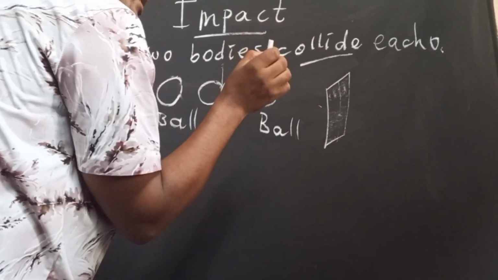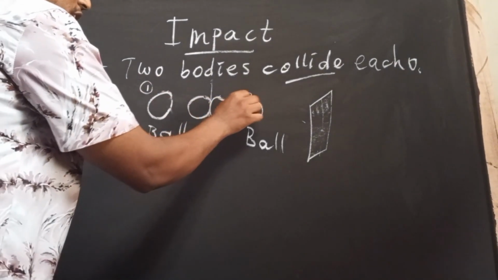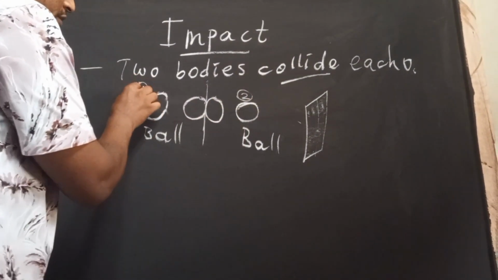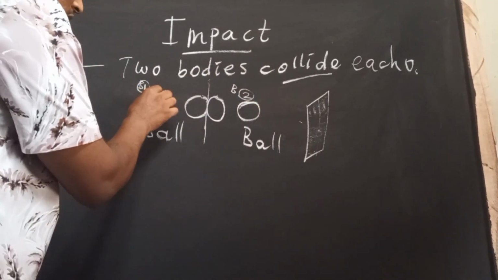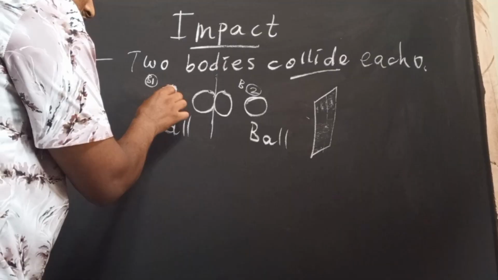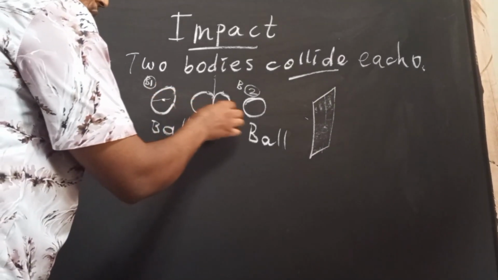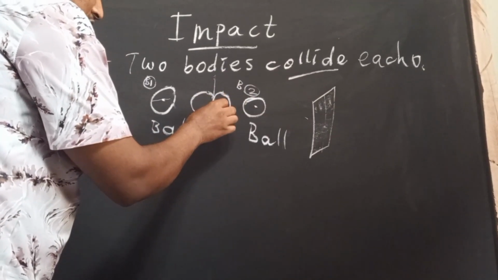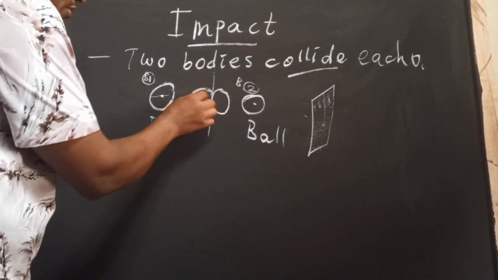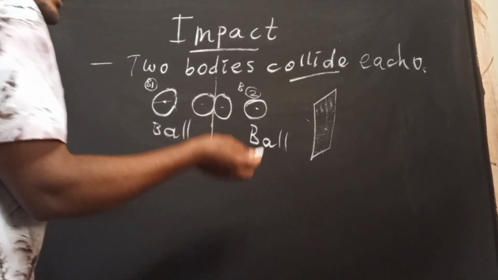Consider the two particles that we have assigned as the first one and second one, ball 1 and ball 2. Ball 1 has its own center of mass, somewhere like this. Ball 2 also has its own center of mass. After contact also there exist ball 1 and ball 2 centers of mass.